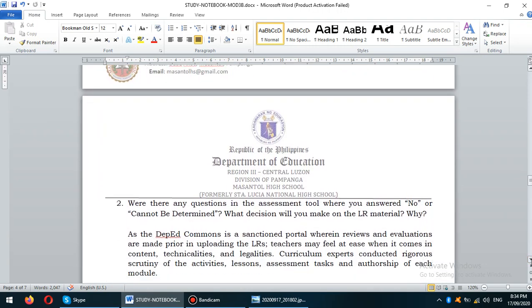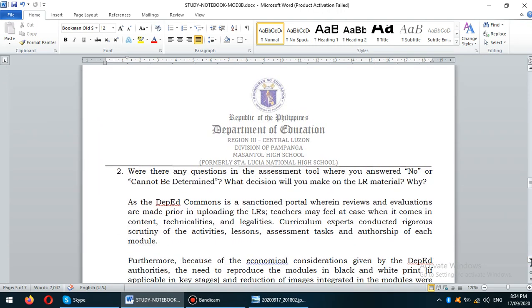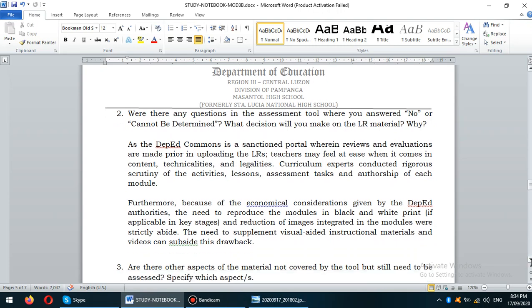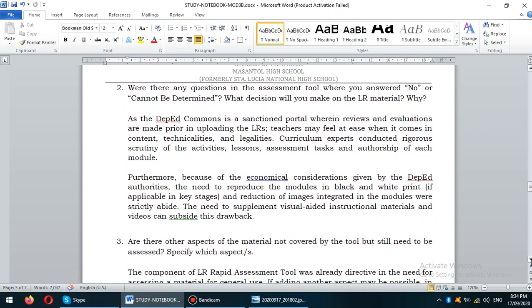Now, for question number 2, were there any questions in the assessment tool where you answered no or cannot be determined? What decision will you make on the LR material and why? That will be my sample answer. I guess I answered yes here because the materials were derived from DepEd sites. Therefore, they are reviewed and validated by experts from the division or from the central office themselves.